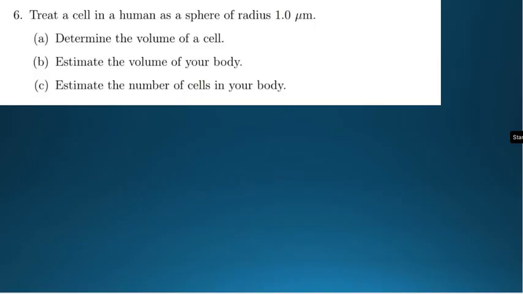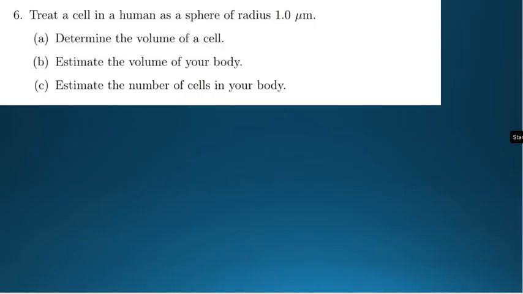Okay, now let's do this question. This is coming from tutorial sheet 1. Treat a cell in a human as a sphere of radius 1 micrometer. A, determine the volume of a cell. B, estimate the volume of your body. And C, estimate the number of cells in your body.